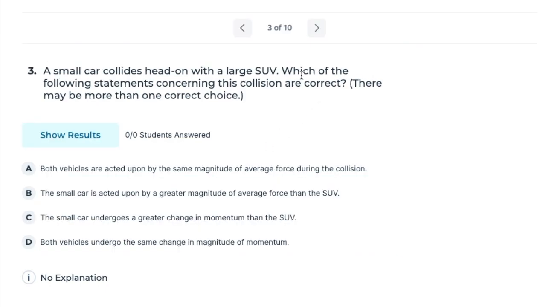A small car collides head-on with a large SUV. Which of the following statements concerning the collision are correct? There may be more than one correct choice.